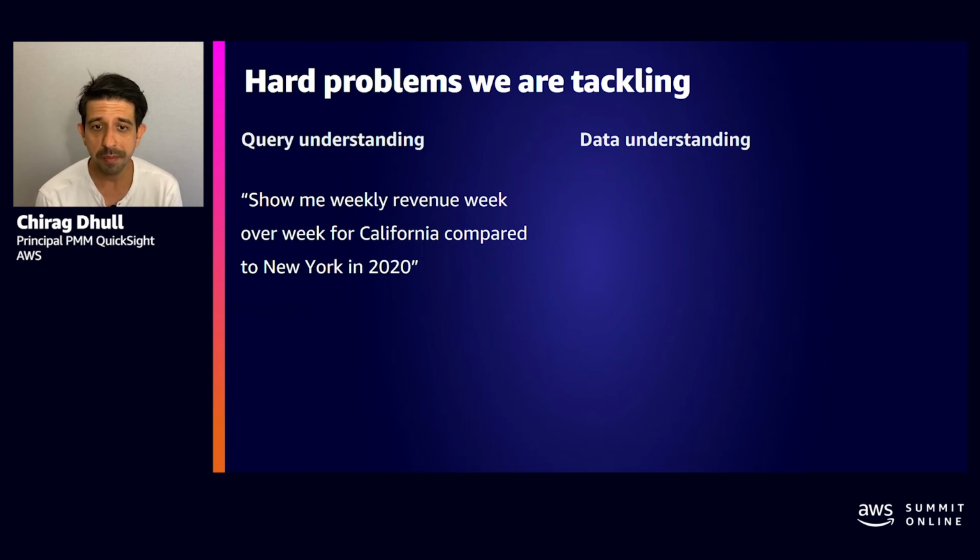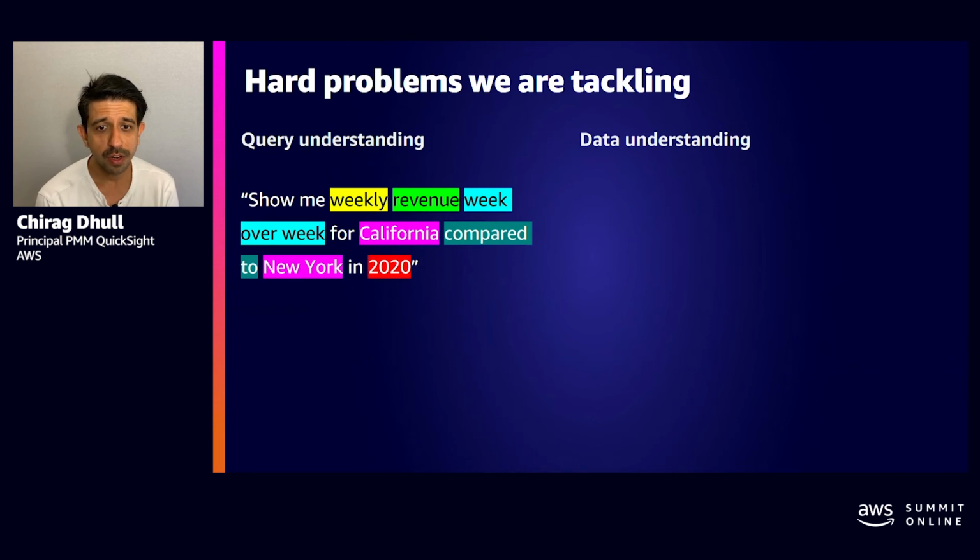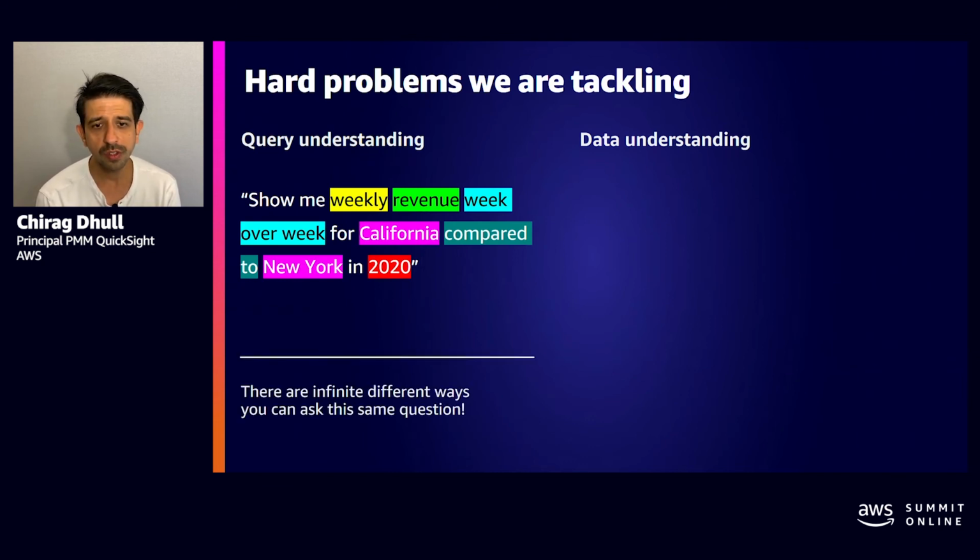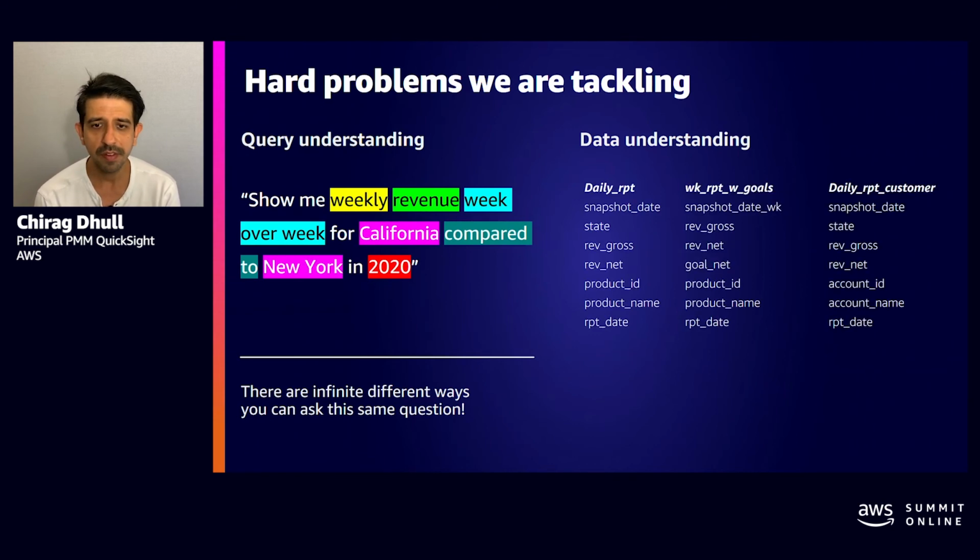That revenue is the metric to aggregate by, that California and New York are states, that compared to implies you want to see those trends side by side, and lastly, you want to filter to the year 2020. So Q needs to interpret and understand all of these intents captured in the question, but also deal with the fact that the same question can be asked in many different ways.